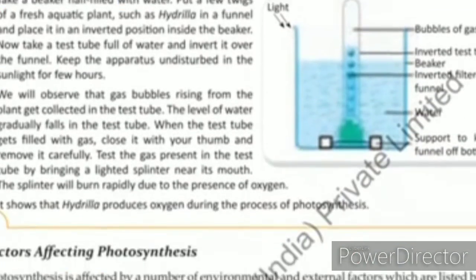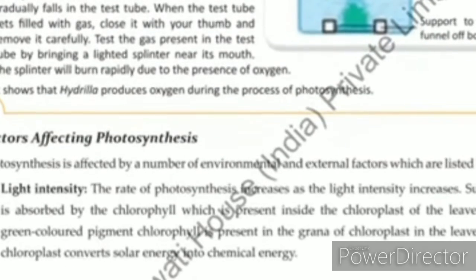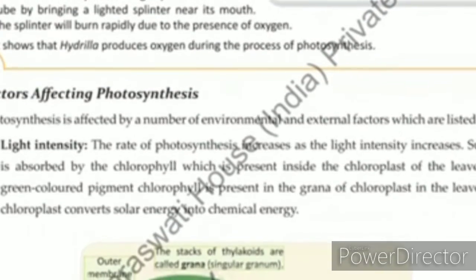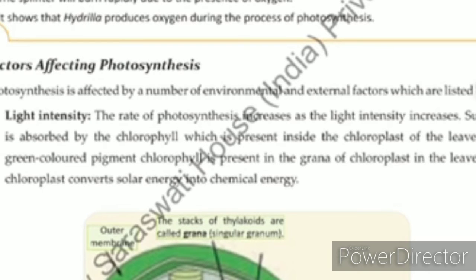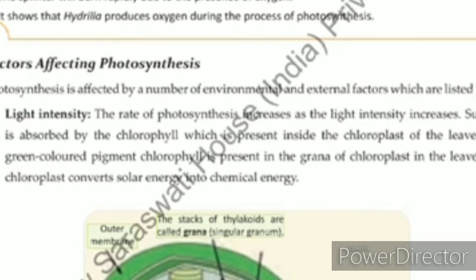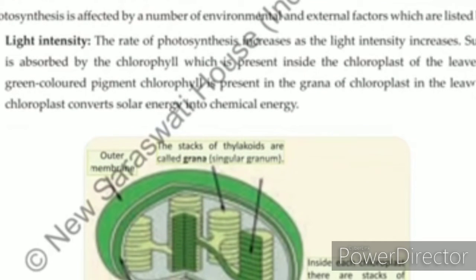Now, what are the factors affecting photosynthesis? We have seen that carbon dioxide, light and water are used in photosynthesis. So the main external factor which affects photosynthesis is light. If light intensity is high or increased, the rate of photosynthesis is increased.